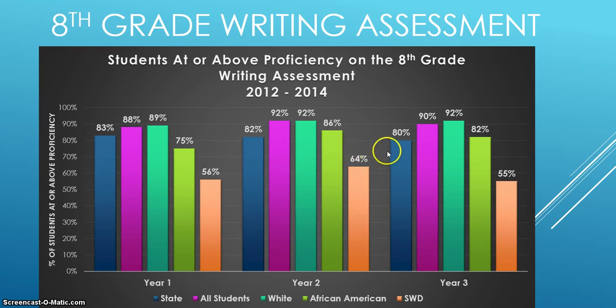And that achievement gap has really not seen a change in those 3 years on the 8th grade writing assessment. Now, compared to the state, our 8th grade students did perform better overall than students across the state. So that is a strength there, but there is room for improvement.